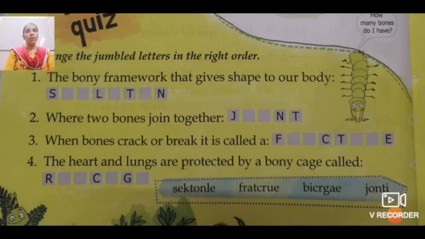So you are supposed to solve the jumbled words. Now the bony framework that gives shape to our body is called skeleton. Come to next, number 2, where 2 bones join together, that is called joint.